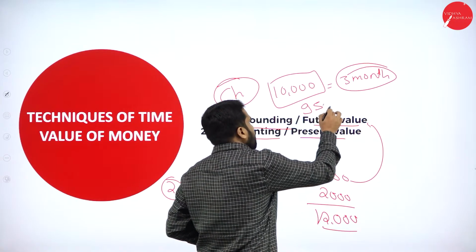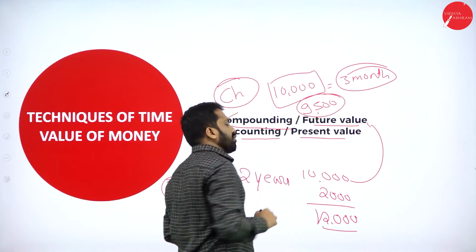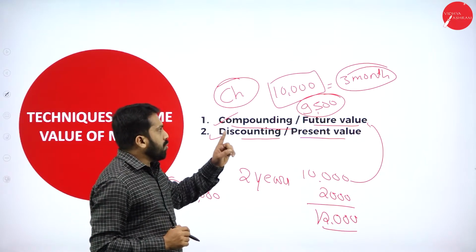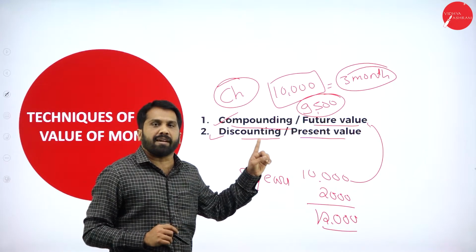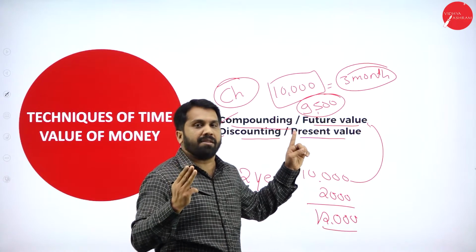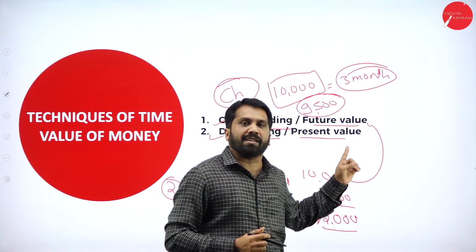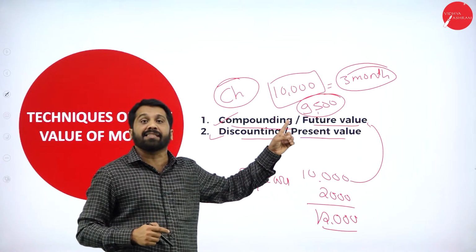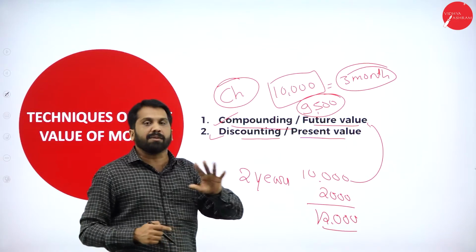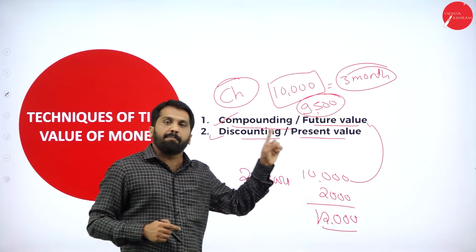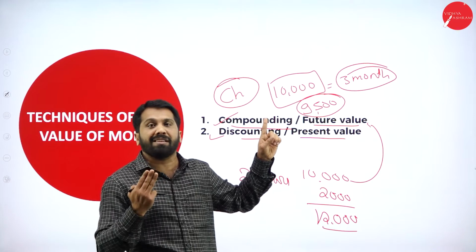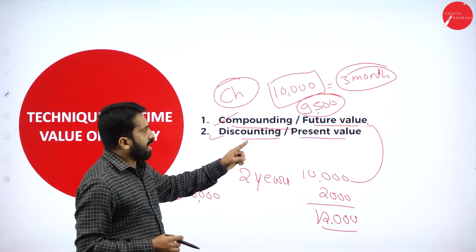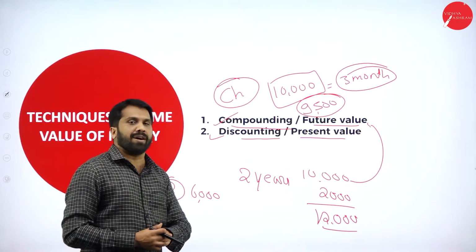I'll give you 9,500. How much is the bank ready to give? 9,500. So you must be happy with 9,500. Instead of waiting for 3 months, you can collect 9,500. After 3 months, the bank will go to your friend and collect 10,000. For the bank, there is a profit of 500. But the bank is taking risk for 3 months. So this is the reason we call it discounting, or we can call it present value.